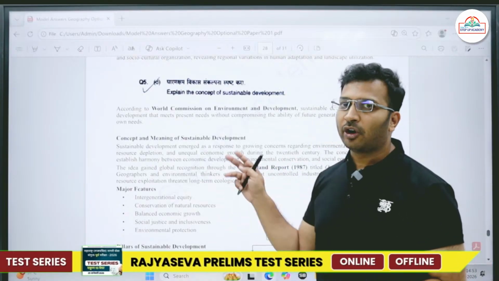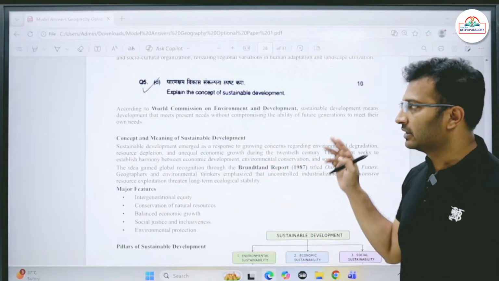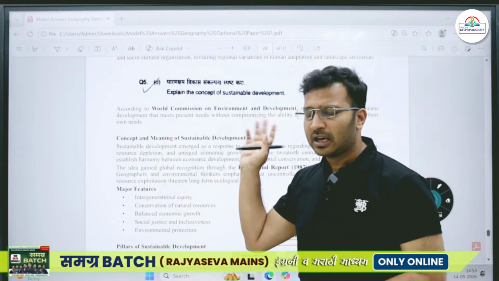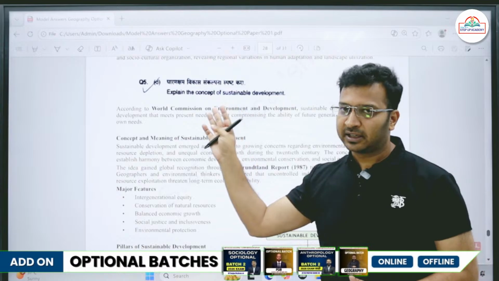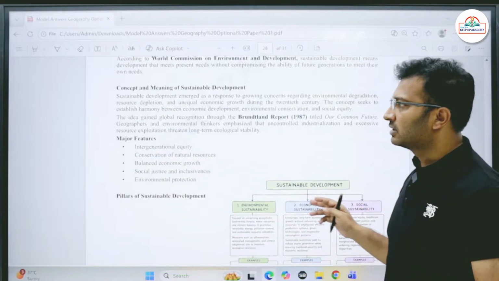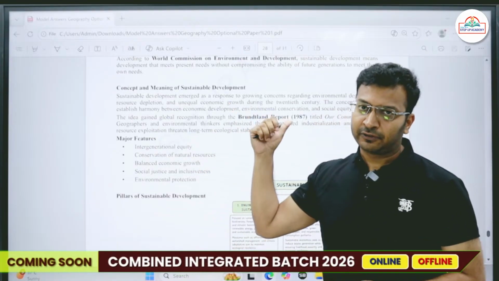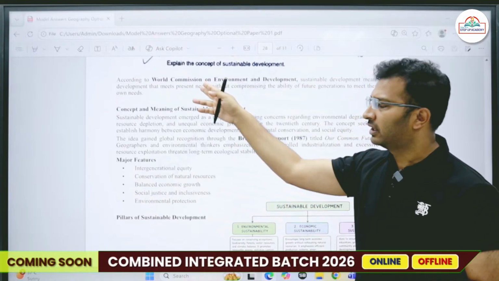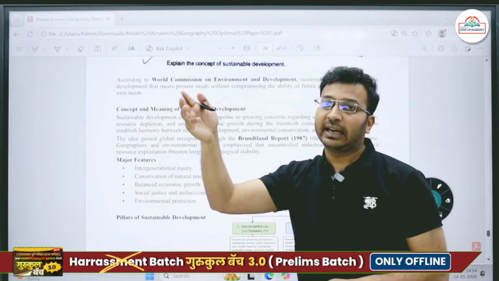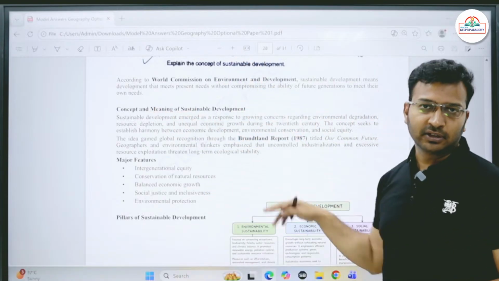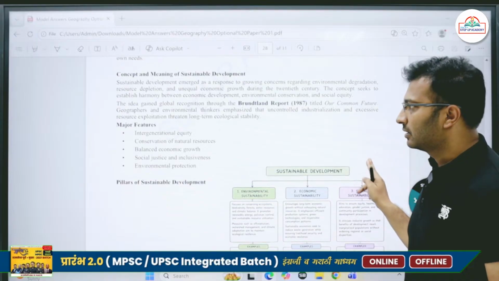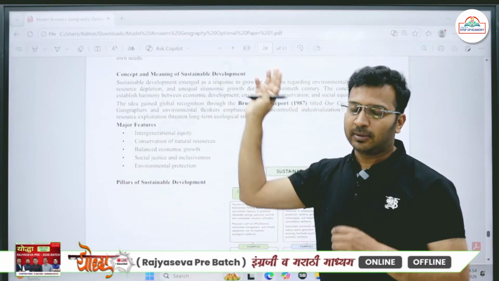So the World Commission on Environment and Development, which took place in 1982, which basically focused upon the sustainable development. So it gave a definition. You already are aware of. Sustainable development means development that meets the needs of the present generation along with the needs of the future generation. So this idea gained more prominence after the Brundtland Commission. This commission is also called as the Brundtland Commission, World Commission on Environment and Development. It gave the report in 1987, but it took place in 1982. It gave the report in 1987, and the report title was Our Common Future. Okay, so geographers and environmentalists started thinking upon the sustainable development.